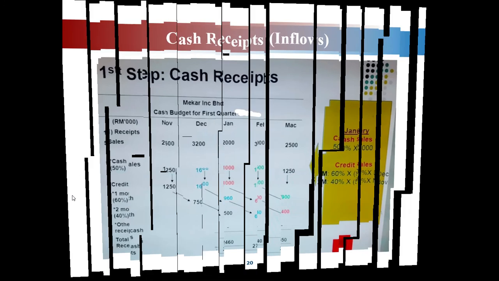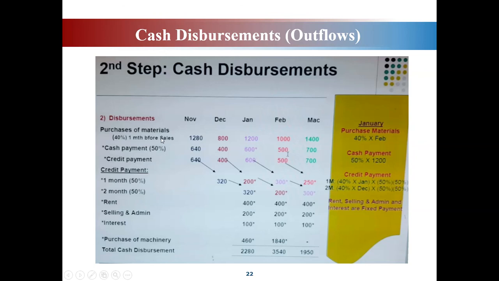Same thing if you look at disbursement. Okay, disbursement here is 50% cash payment, another 50% will be in credit payment, isn't it? But if you add 50%, 50%, 50%, it will become more than 100%. So that's why we separate it. Cash is cash. All of this is cash. The other 50% below is all credit. So whenever you want to calculate the amount of credit payment, you just refer to this row.